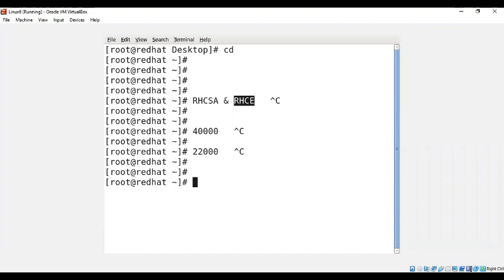In the second paper, they are going to ask about all the server configurations. For example, SSH, NFS, FTP, HTTP, package management, mail server, and IP configuration. These are all major networking related concepts. The first paper is basic. Don't think it's very basic, but up to one level it's basic, and you will be able to clear it if you have studied well. But the second paper has a lot of advanced commands and concepts that you have to remember if you want to clear it. That is the certified engineer.